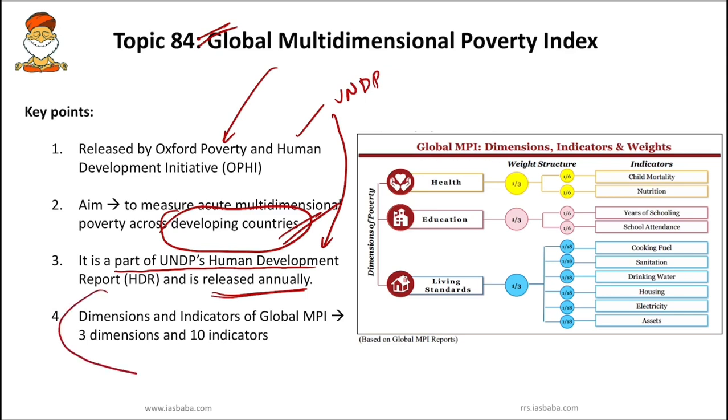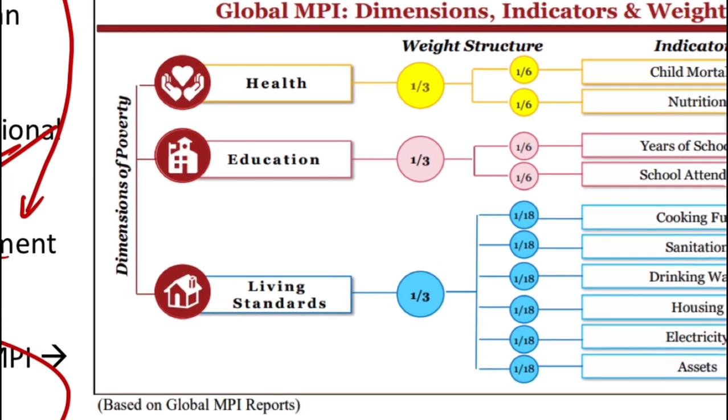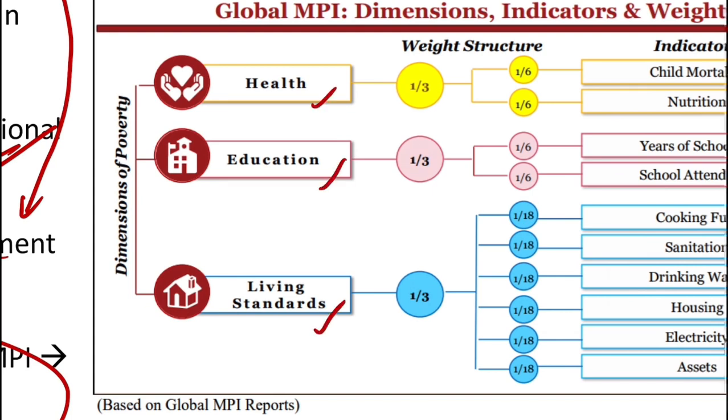And finally you have to know what the different dimensions and indicators are under this Global Multidimensional Poverty Index. Questions have already been framed along the lines of which of the following are the indicators of XYZ index or XYZ report. That's the reason we have to know this global MPI. It has 3 dimensions and 10 indicators. As you can see in the figure, the 3 dimensions are health, education and living standards.